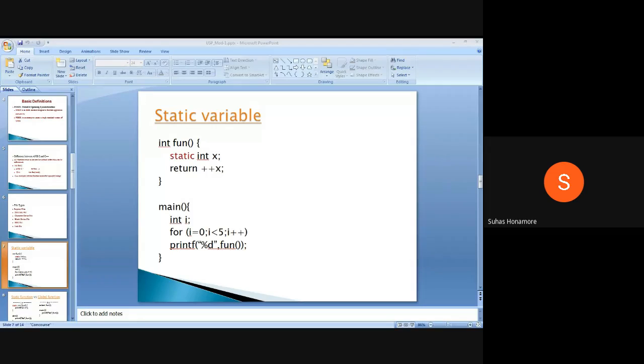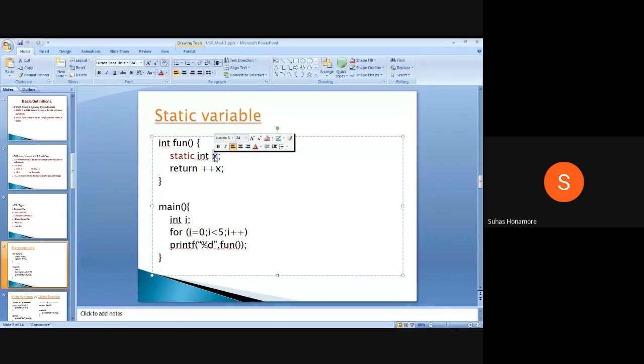So here this x is a static variable. What will happen? When we are calling the function fun the first time, at that time this x variable will be allocated. If it is declared as static, then until the entire program gets executed, this variable will remain.